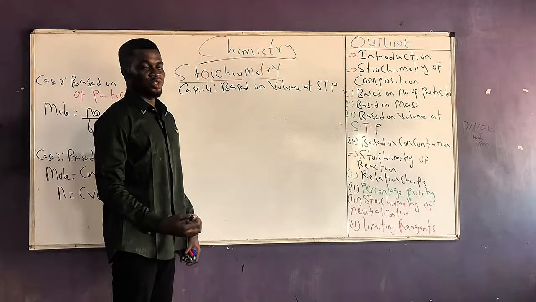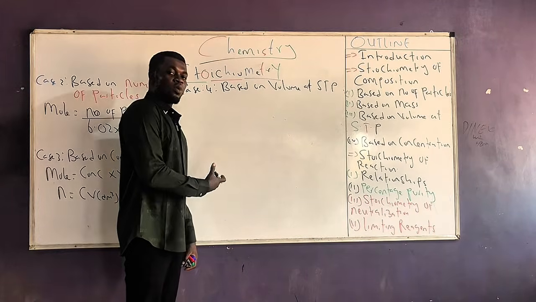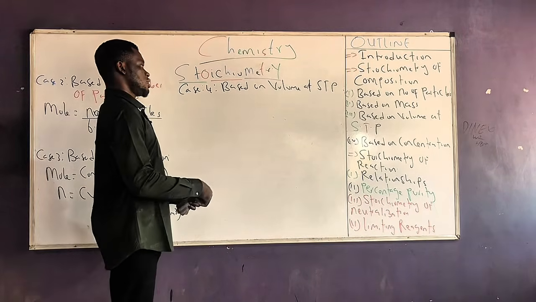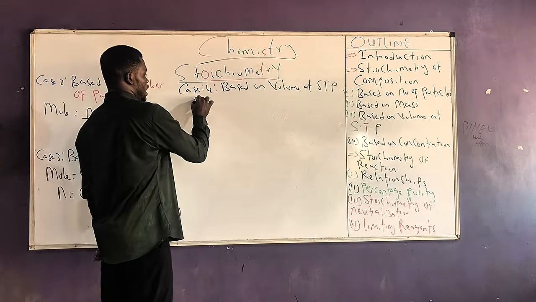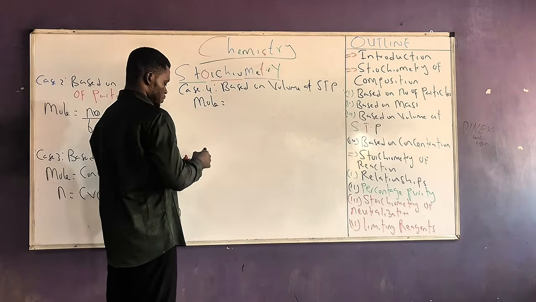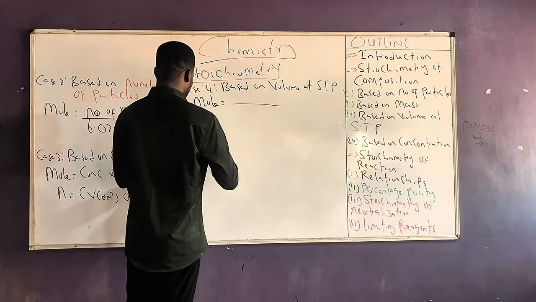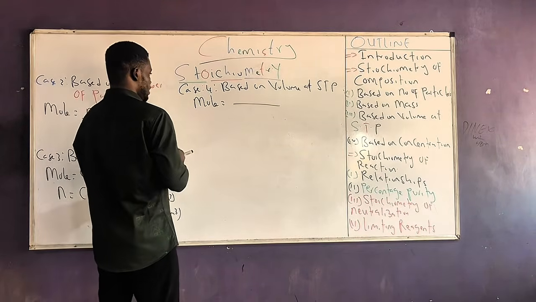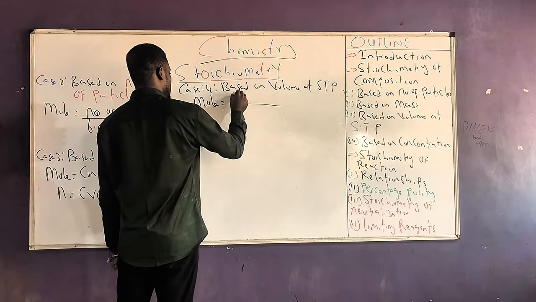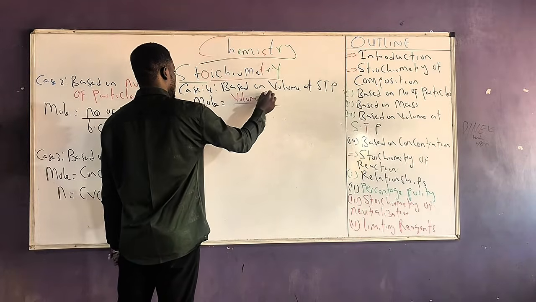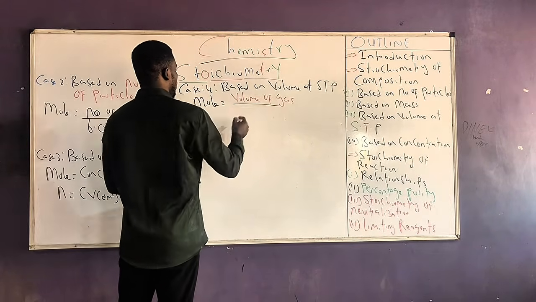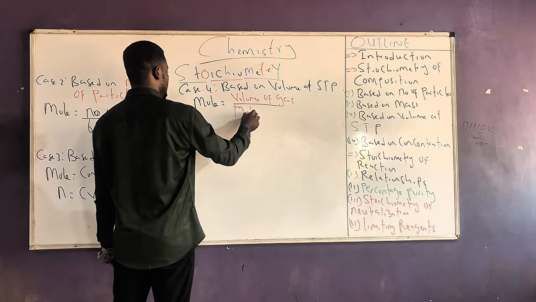What becomes the relationship between mole and volume of that gas at STP? We say that mole is equal to the volume of gas all over molar volume.